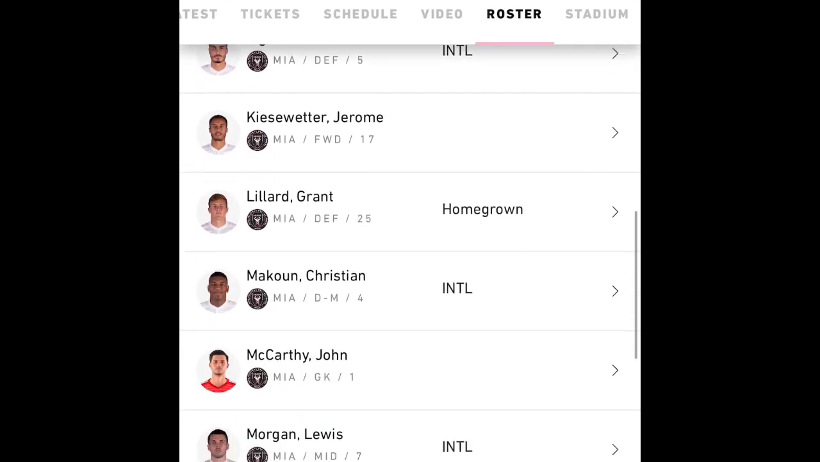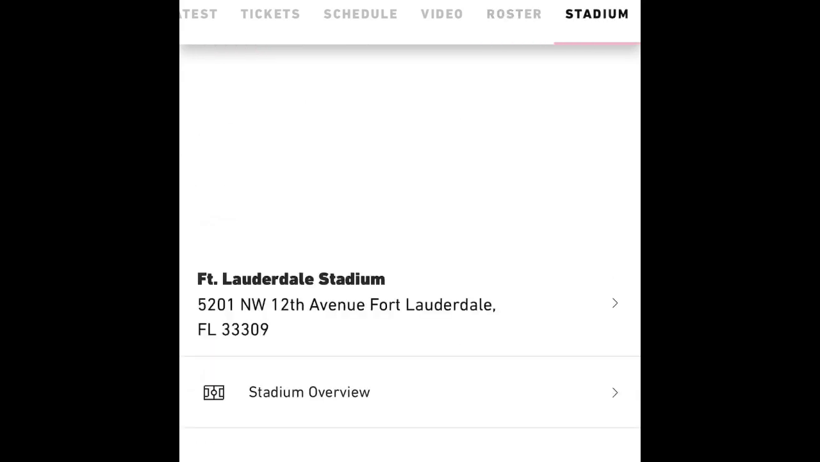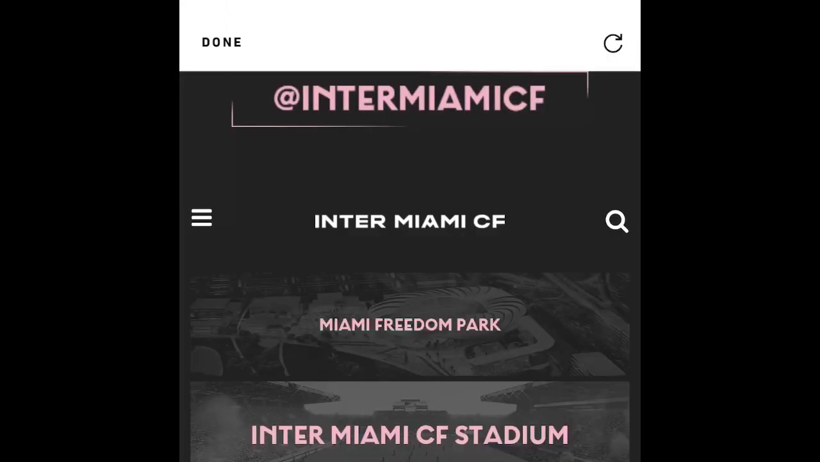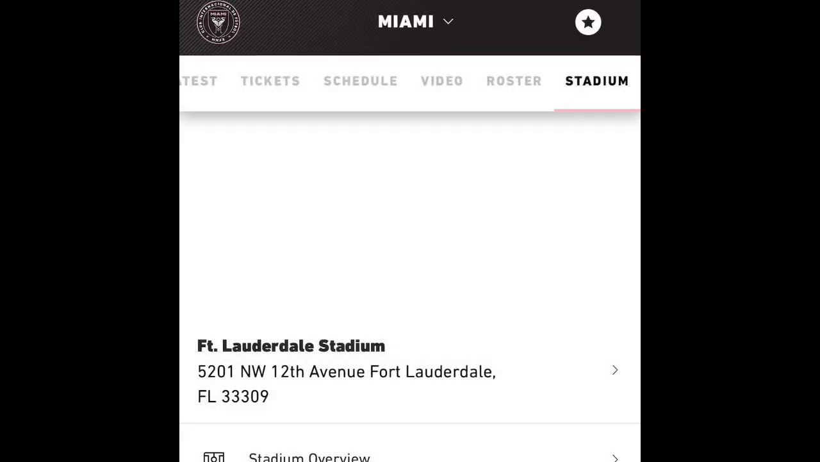You get to click on roster, and there you get to see all the players. This is kind of like the Inter Miami app, but of course, everything's a little smaller. And of course, you get every option for all the other players. Click on stadium, and you get to see all the information on the stadium. It takes you directly to the website. And that's kind of cool. So that's another of the many options that you get on this app.